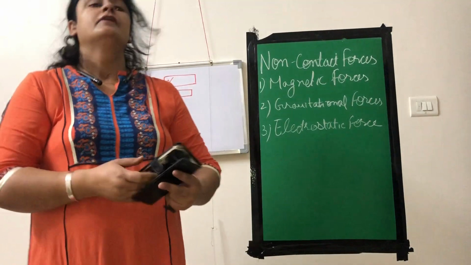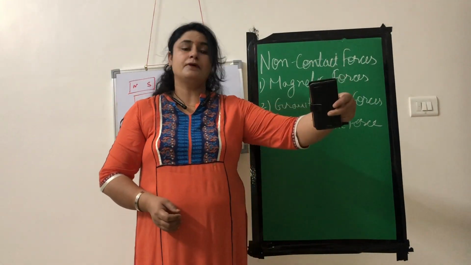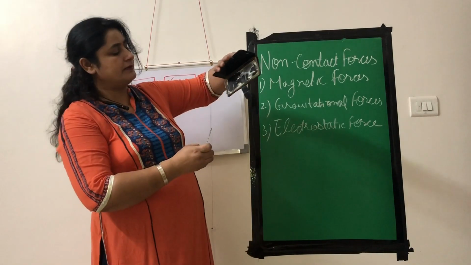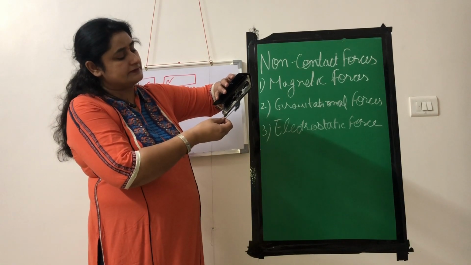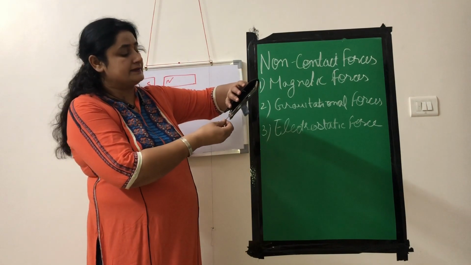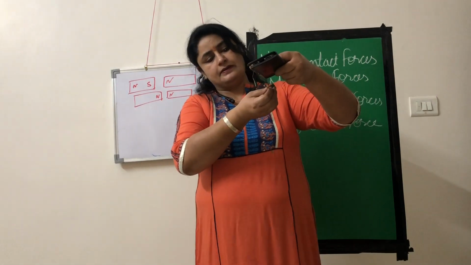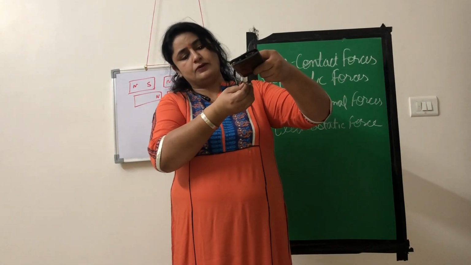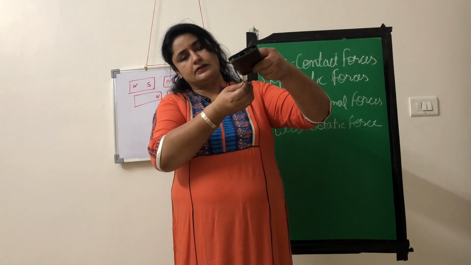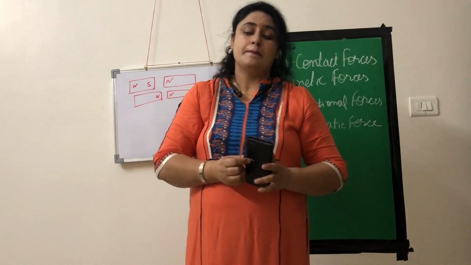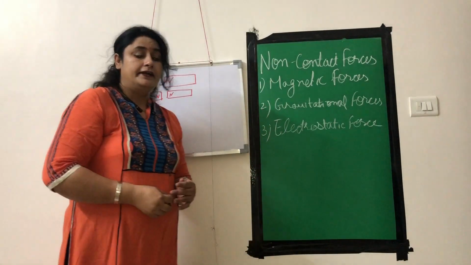Now for an instance, I have this flap of my mobile cover. Perform an activity just to show that magnet always attract magnetic substances. So I have this iron bar. So you can see I am not touching the flap. Even then the flap gets attracted towards the iron bar because magnet attracts every magnetic substance towards itself.